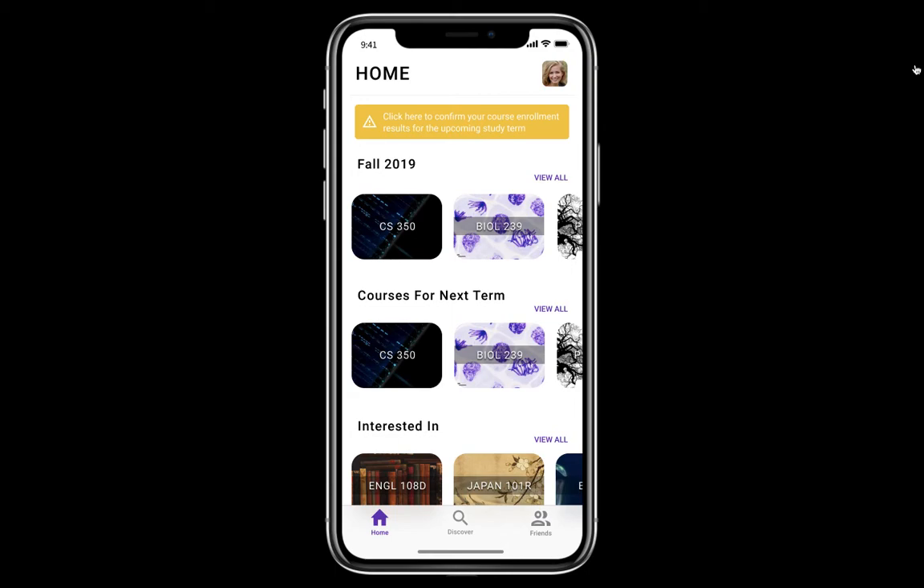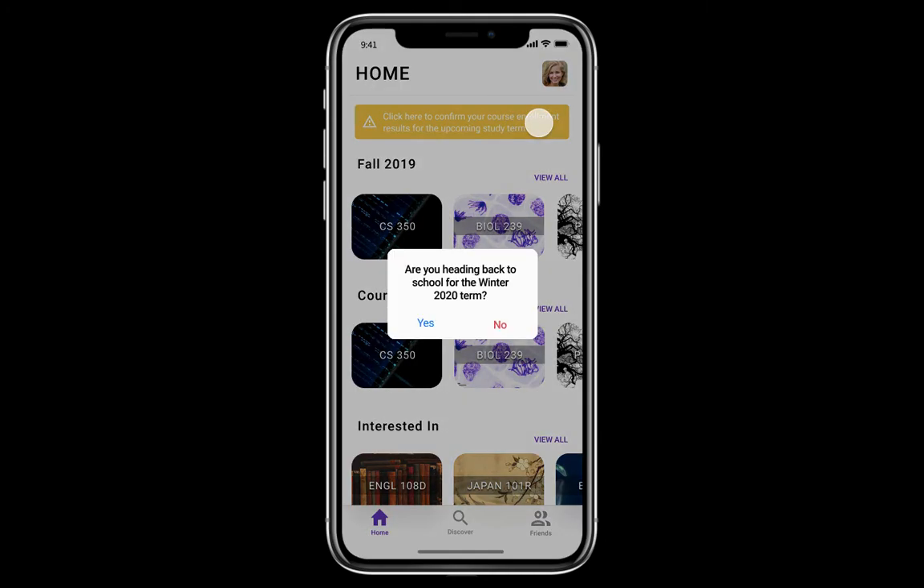When course enrollment results are finally out, this is how the home screen will look like. It shows you a text here that asks to confirm your course enrollment results. And I decide that I will be returning for next term, so I specify yes.